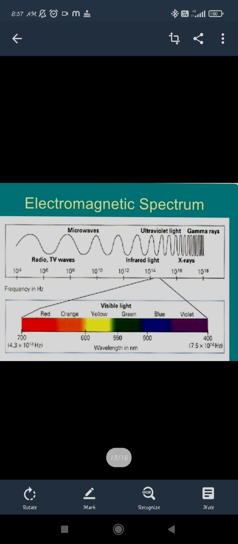If you are talking about non-visible ranges, then the frequencies are lower than the 4000 range of wavelength, and more than the 7000 range, there are X-rays and gamma rays. Then there are infrared waves, microwaves, and radio waves, through which we are able to hear the radio signals. That means electrical charges and magnetic fields together are able to propagate these radio waves. Microwaves and TV signal waves are also coming from space, and they have their own propagation, wavelength and frequency.